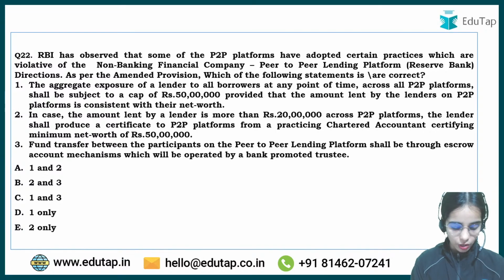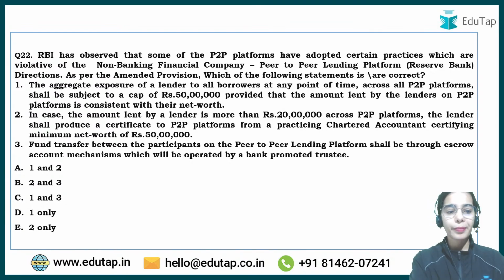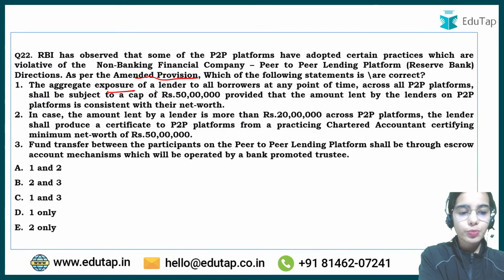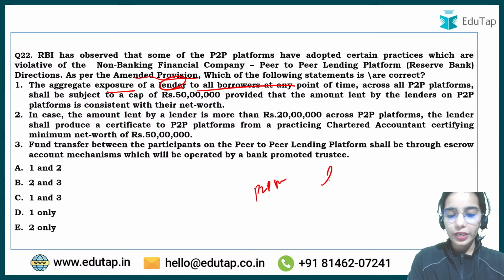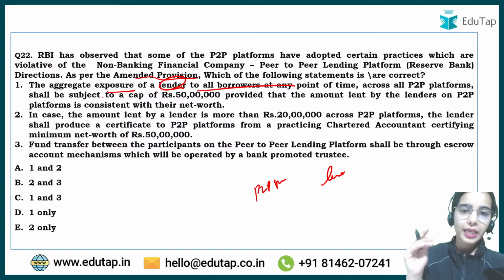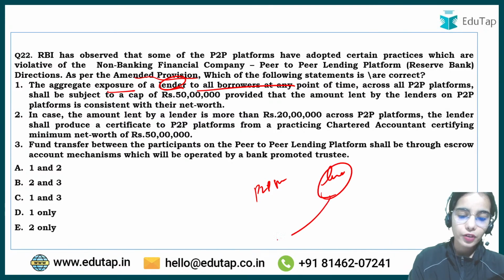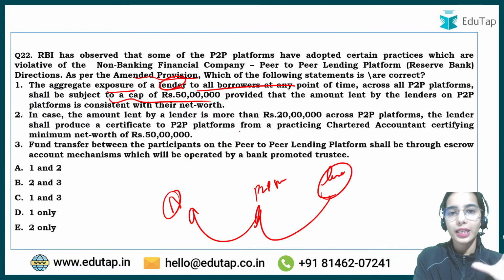So RBI has observed that some of the P2P platforms have adopted certain practices that are not allowed. So there are the amended provisions given by the RBI. The aggregate exposure of a lender to all the borrowers through the P2P platforms, the maximum aggregate exposure that the lender can have through all the P2P platforms, is capped at 50 lakh rupees.